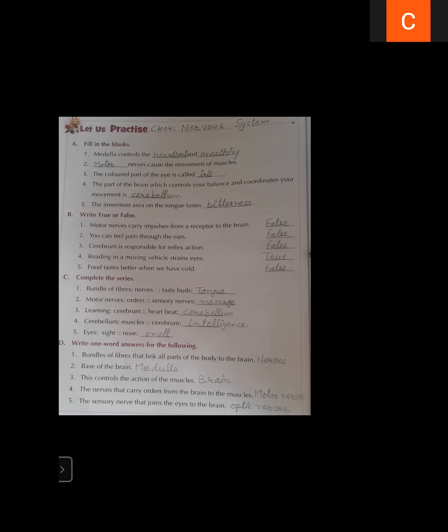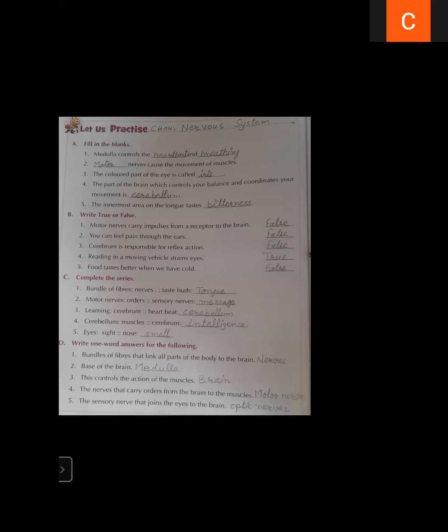The innermost area of the tongue tastes what? Bitterness. The innermost area, the inner part of the tongue, tastes bitterness. You can see this very well in the diagram of the taste areas of the tongue on page number 45. So the innermost part is used for bitter taste. So these are the fill in the blanks.